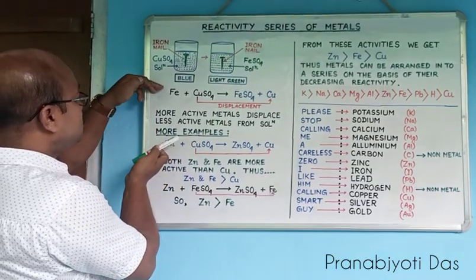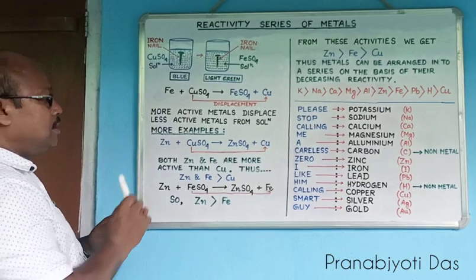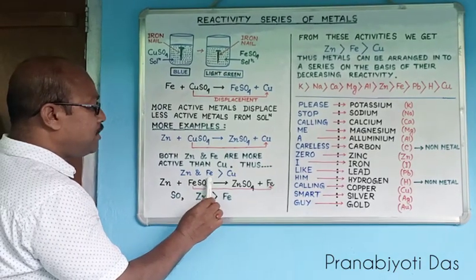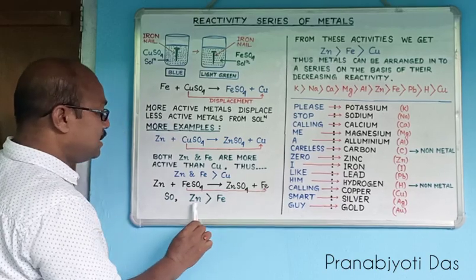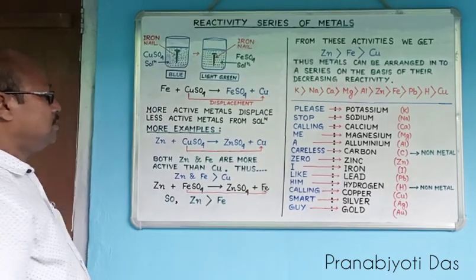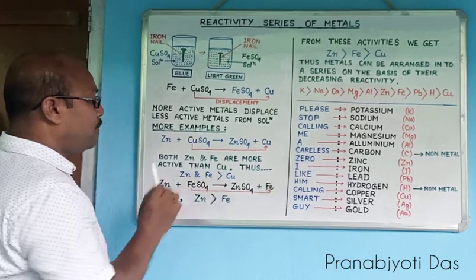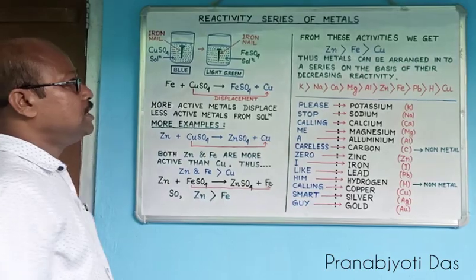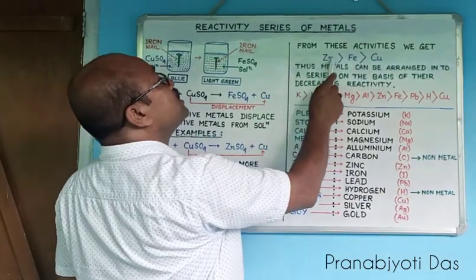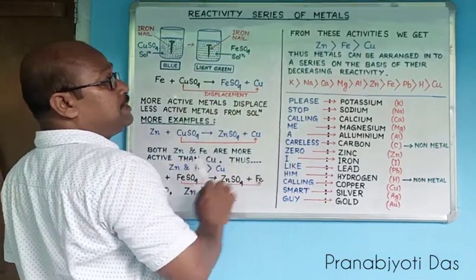In the first two, we have come to know that zinc and iron are more active than copper. But now between zinc and iron, which one is more active? For that, this chemical reaction will help us: zinc is more active than iron. So now we have three metals: zinc, iron and copper. If we arrange them on the basis of their chemical reactivity, zinc is the most reactive metal amongst these three.